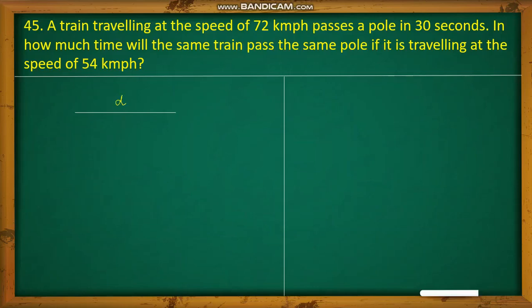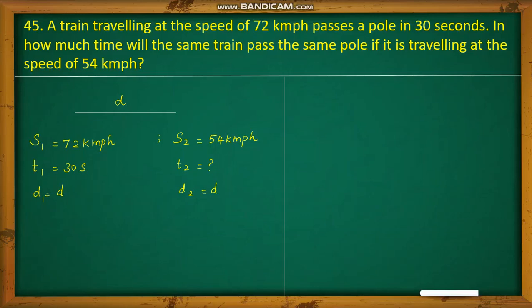Now for the first scenario, speed is going to be 72 km per hour and time T1 will be 30 seconds, and distance, as I said, it is D. And in the second scenario, speed is going to be 54 km per hour. Time T2 we have to find, and distance will be the same D.